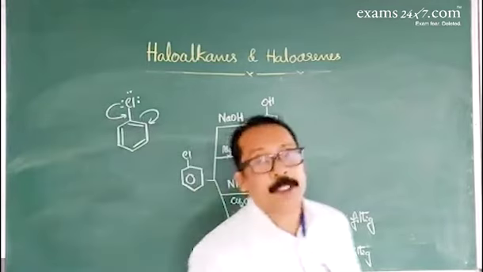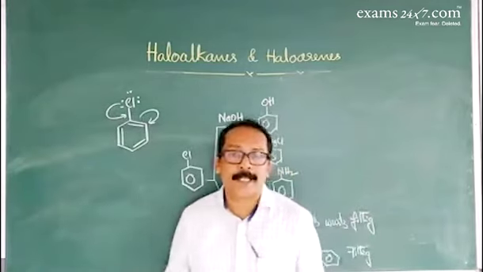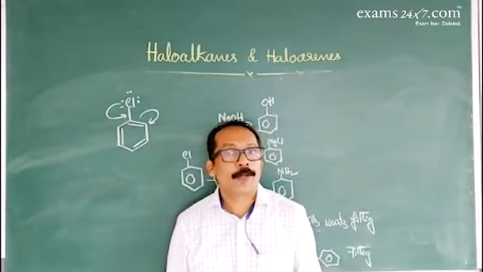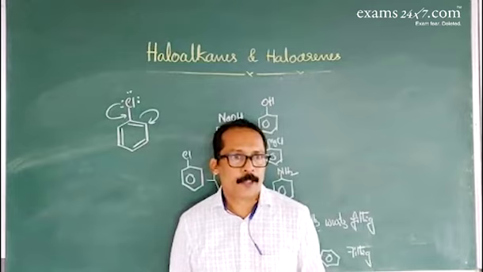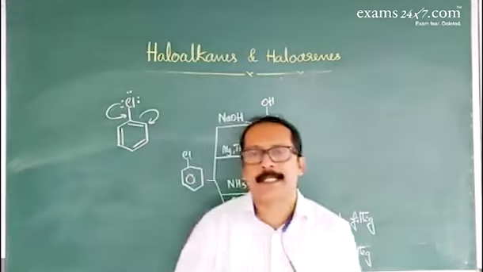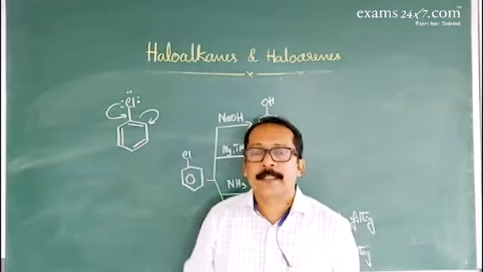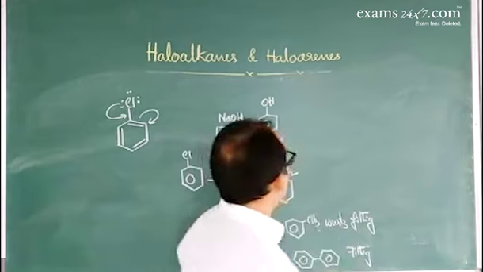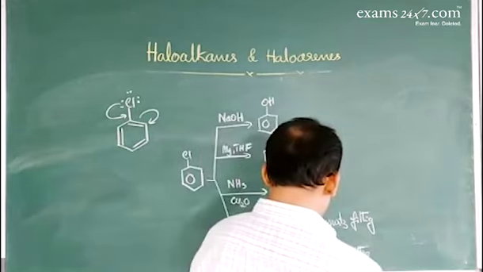The rate of nucleophilic substitution can be increased in the presence of electron withdrawing groups. So as the number of electron withdrawing groups attached to the benzene ring increases, the temperature decreases.